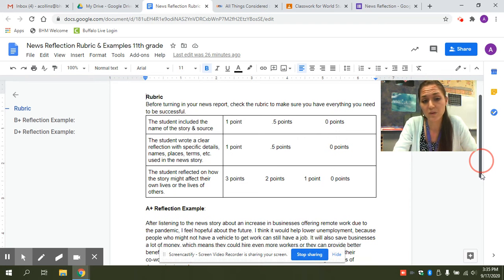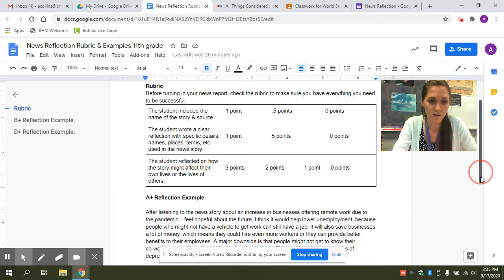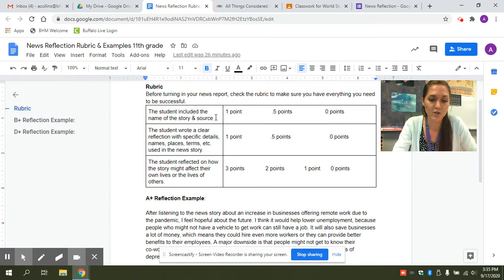If you're watching this video, it will give you more information about that news reflection, especially on how it's graded and a few examples, so you know what you need to include to be successful. So the rubric right here, make sure you include the name of your story and the source. In this case, our source is just going to be NPR. Make sure that your reflection is clear with specifics like names of people, places, terms, etc. that were mentioned in your story.